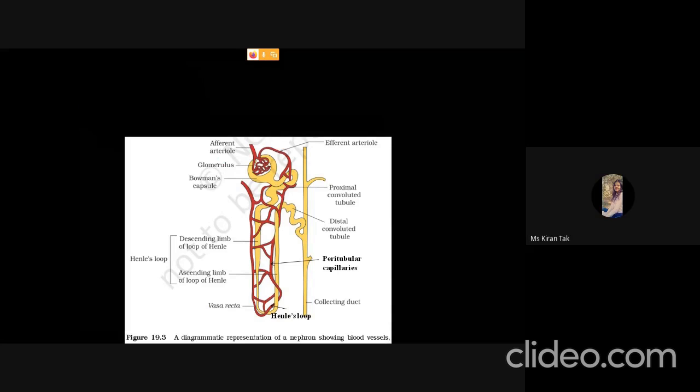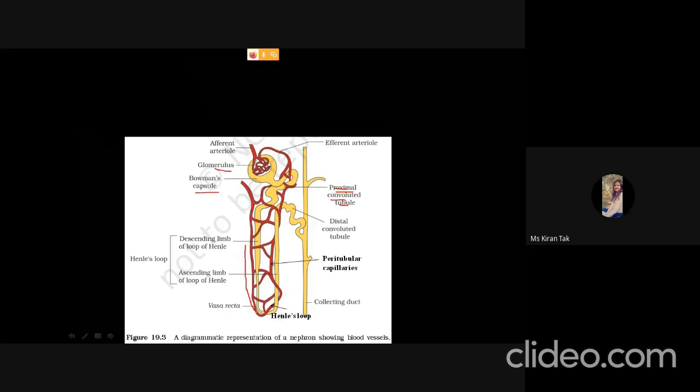As we discussed the glomerulus and Bowman's capsule, now the Bowman's capsule further extends to form the proximal convoluted tubule. Okay, so convoluted means coiled. They are highly coiled tubes. That's why they are called convoluted tubules. They are proximal to the glomerulus. That's why they are called proximal convoluted tubules. Then these proximal convoluted tubules further extend to form the loop of Henle.